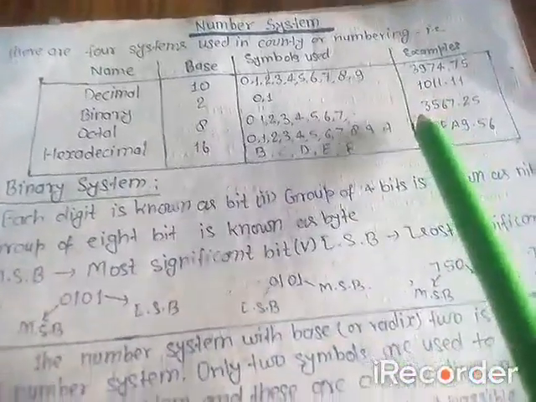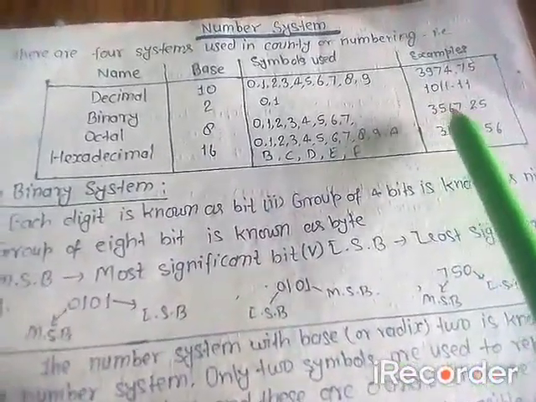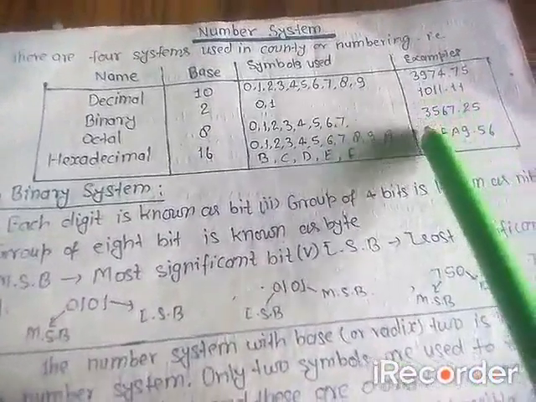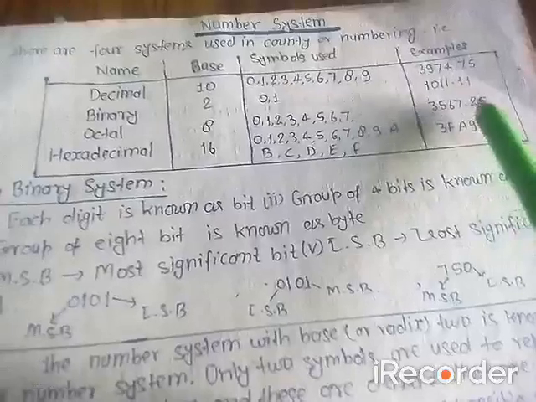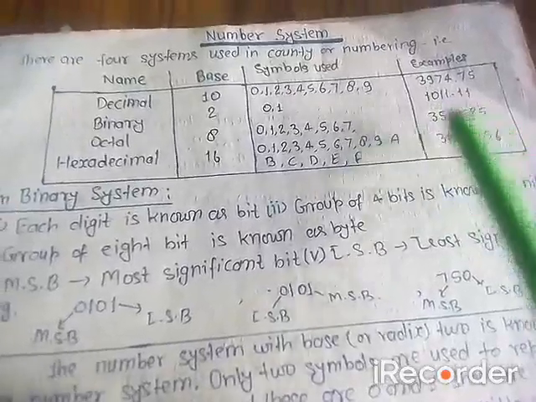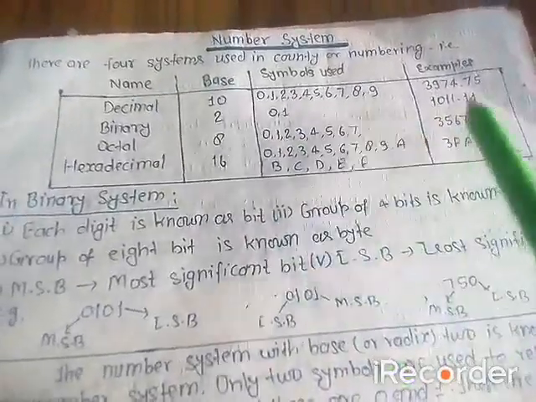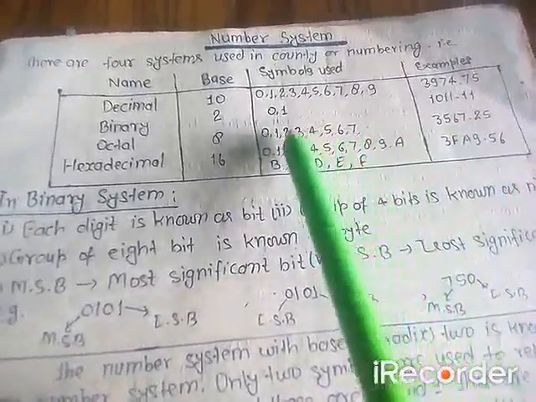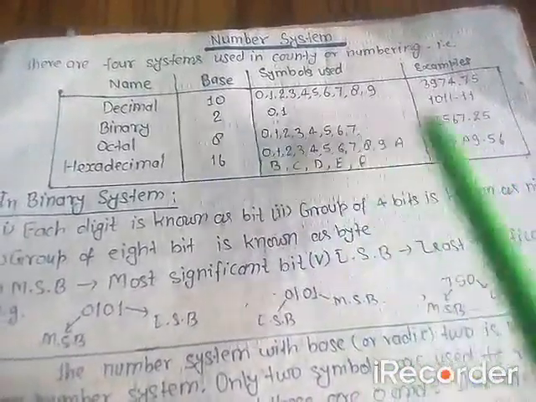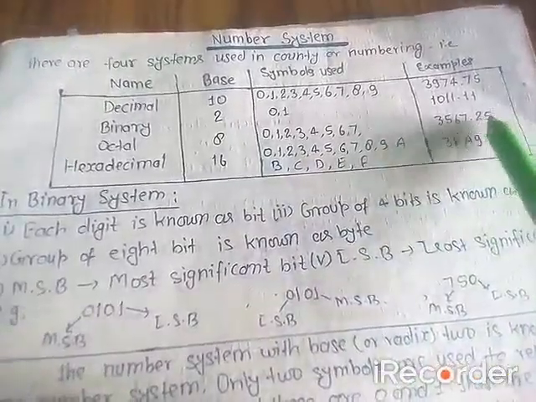The example: 3567.25. See carefully, this number has only digits from 0 to 7. If you use any digit beyond these digits, then it would be illegal in this number system.